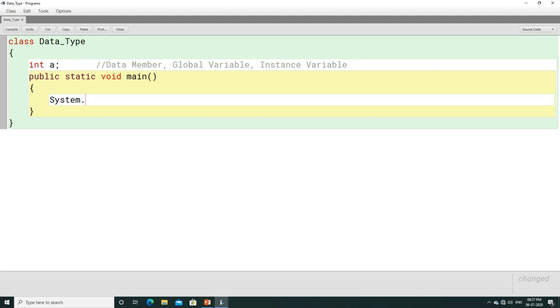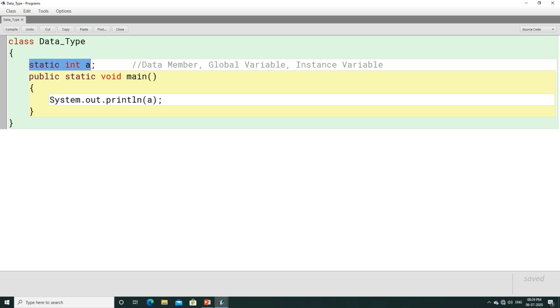let me remove static from here, or you can write a static here. Why do we write static here? The reason is the main method contains the static keyword, and please remember that a normal variable cannot be written inside a static method if it is not static. These things we are going to discuss in class 10.